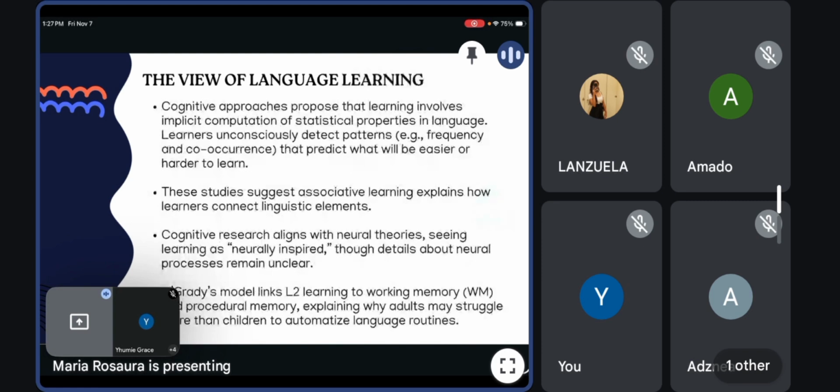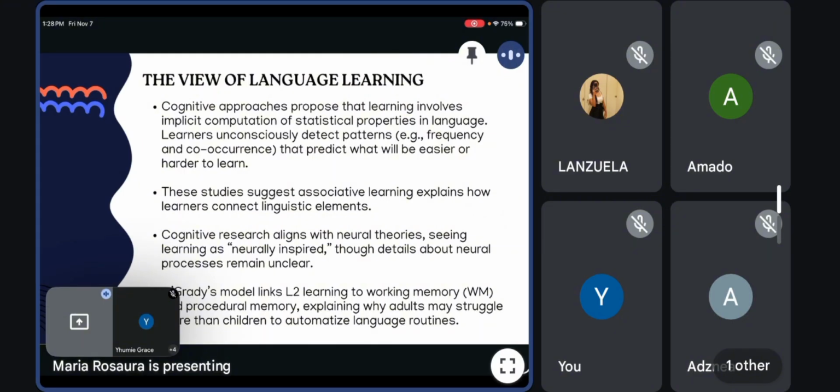So, let's move on to the view of language learning. Cognitive approaches suggest that learning a language involves implicit statistical learning. The brain unconsciously tracks patterns in the input, such as which words co-occur or which endings match verbs. So over time, these patterns become automatic.